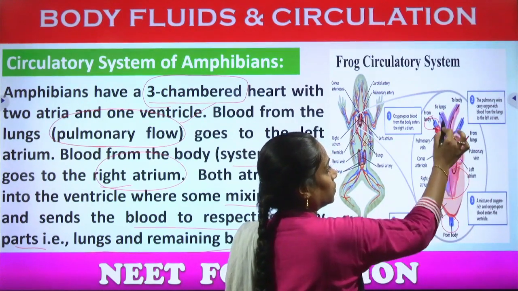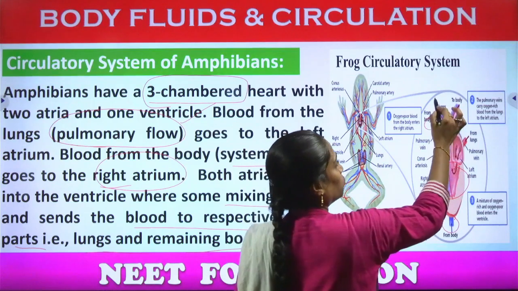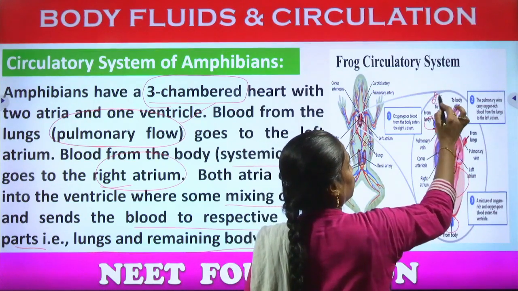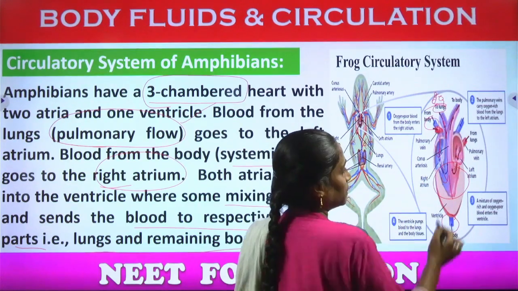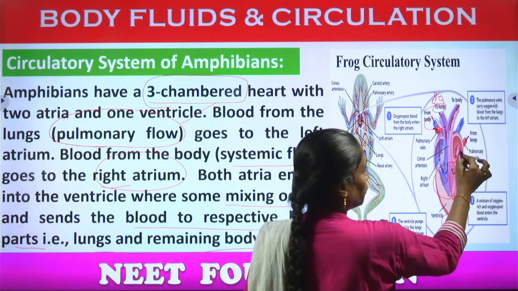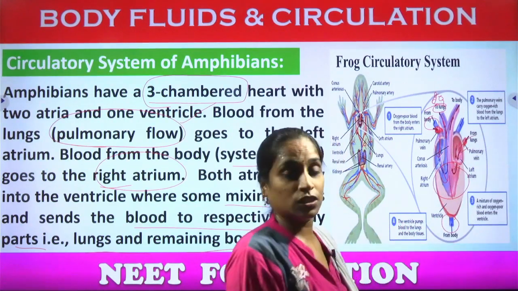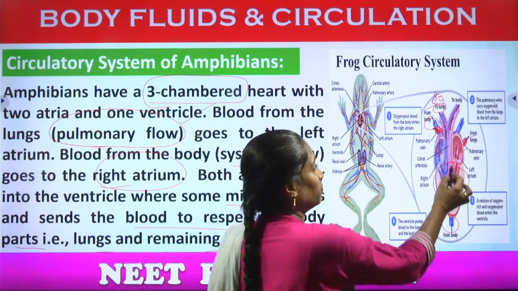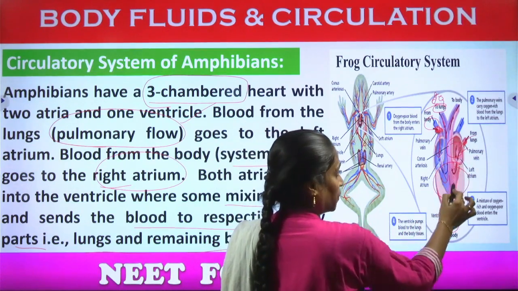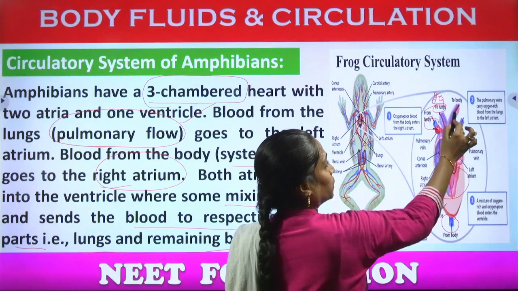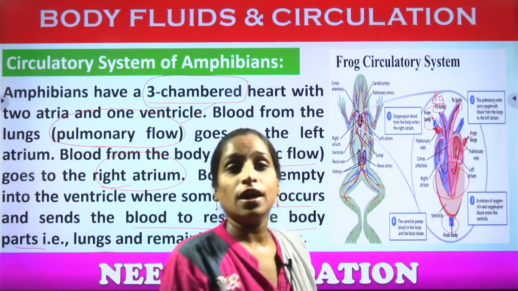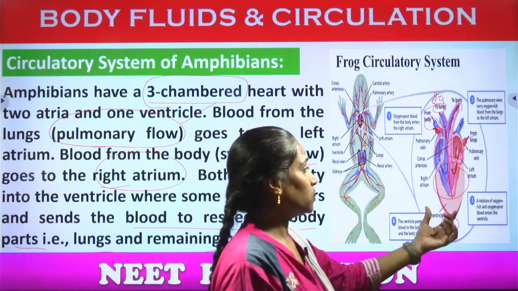What moves? Carbon dioxide goes towards the lungs, and from the lungs, the oxygen moves towards the atrium, then goes to the ventricle, and then moves towards the body parts through the aorta. So this is somewhat different.